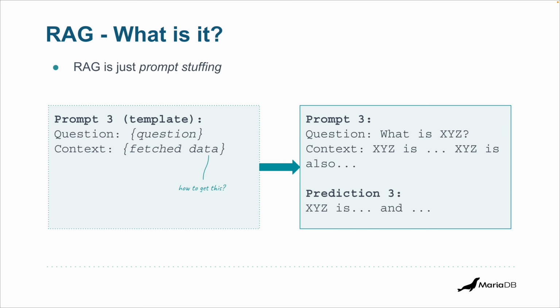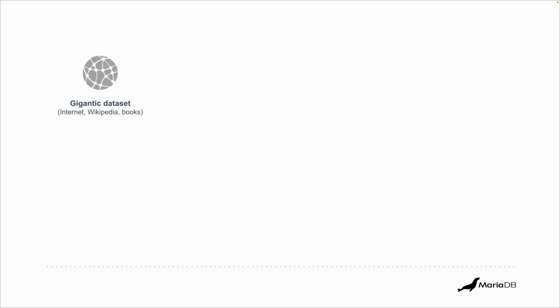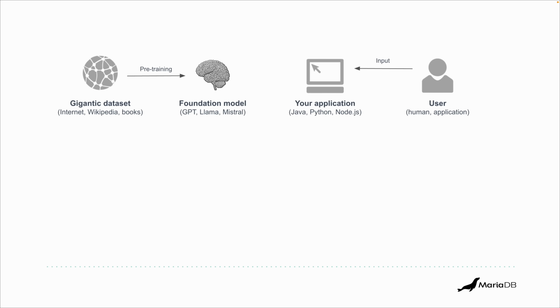Now, cool, but how do we get this data, the related data? Well, for that, let me show you the architecture of our RAG system. On the one hand, you have a gigantic data set like the internet, Wikipedia, books that's used to pre-train a foundation model like GPT, Llama, Mistral. And on the other hand, you have a user, which can be a human or another application, that introduces some input into your application developed in Java, Python, Node.js, or any other tool, platform or programming language. And you somewhere have also your data. Let's say it's MariaDB, your database.